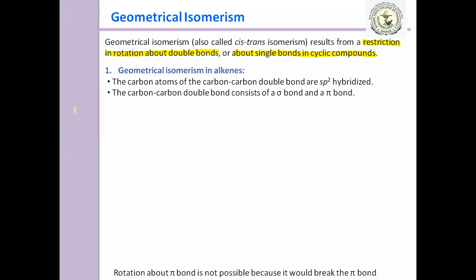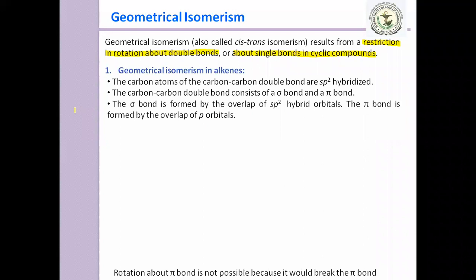Okay, so you may say there is an overlap of carbon-carbon, and the pi bond is also formed between the carbons. The sigma bond is formed by the overlap of sp2 hybrid orbitals, whereas the pi bond is formed by the overlap of p orbitals.